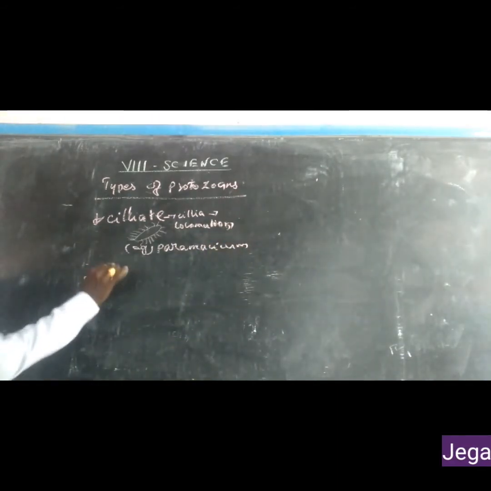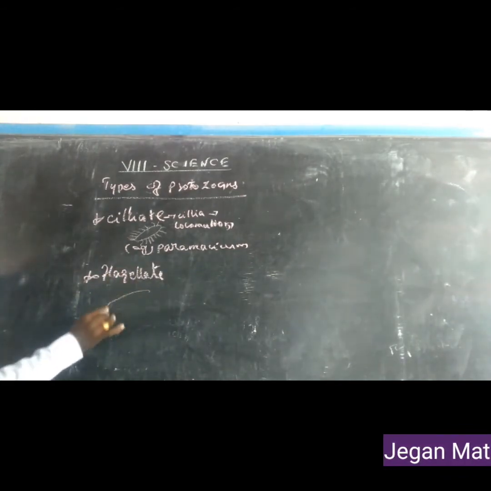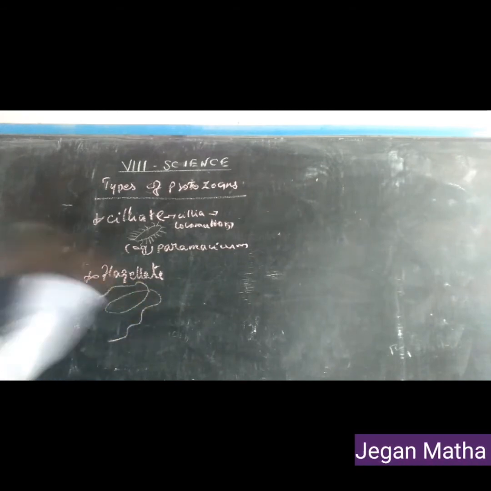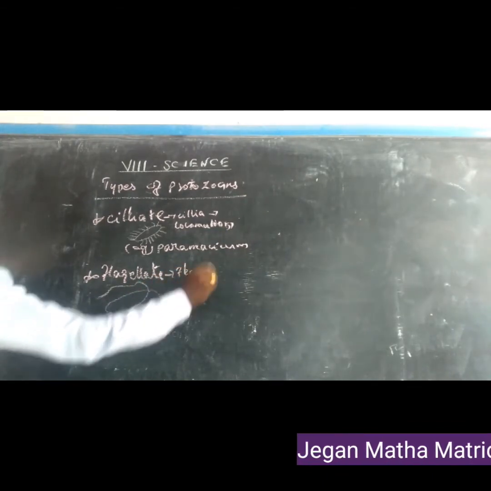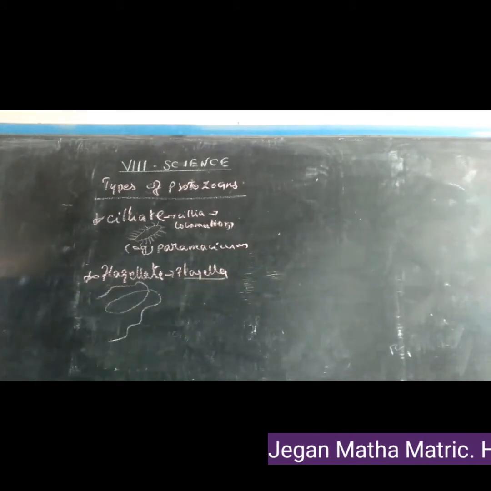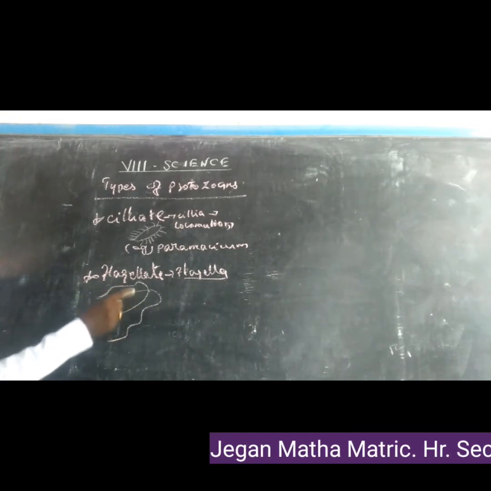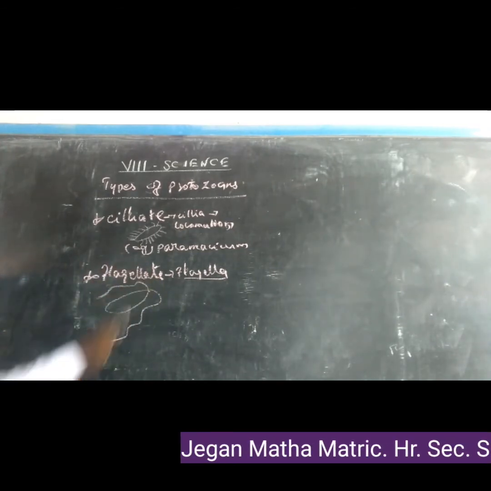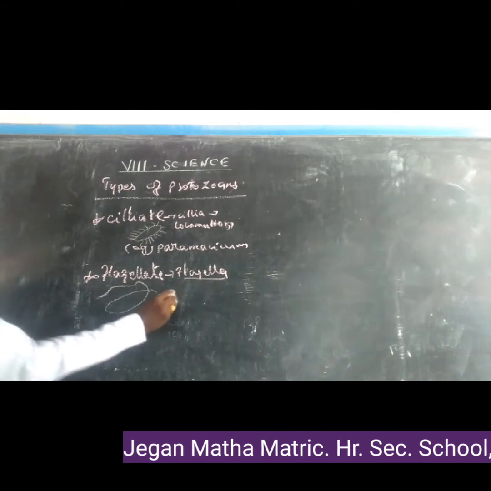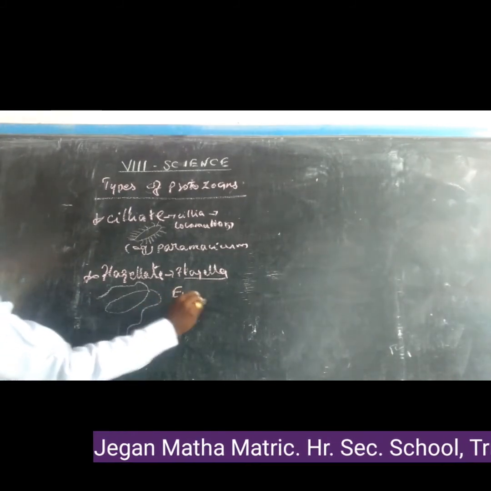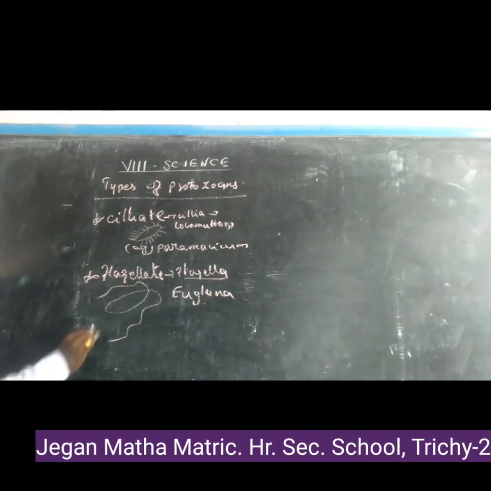The second one is the flagellate. Flagella means the animal body contains one or two whip-like structures. They are used as locomotory organs. Example: Euglena.